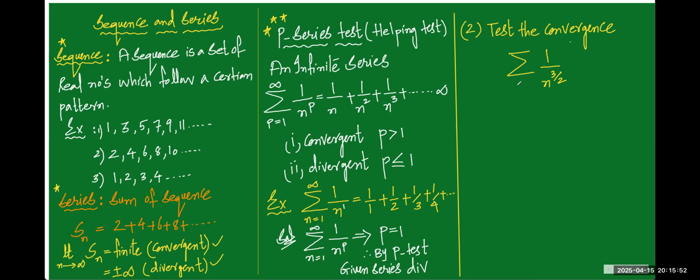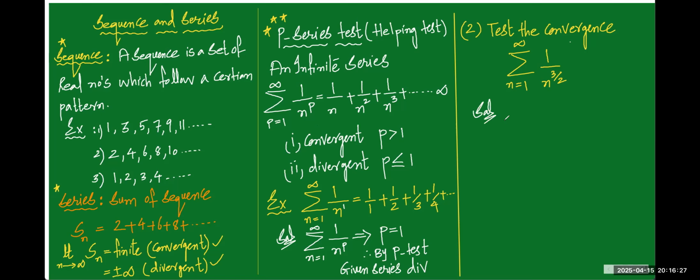See here, the summation range is not given. Sometimes in our question it is given, starting from 1 to infinity. Sometimes simply the summation is given. It is understood that the summation varies from 1 to infinity only. If it is not given also, we understand that it starts from 1 only. Don't start with a negative value, don't start with 0. It starts from 1 to infinity only. Okay, let me solve this problem.